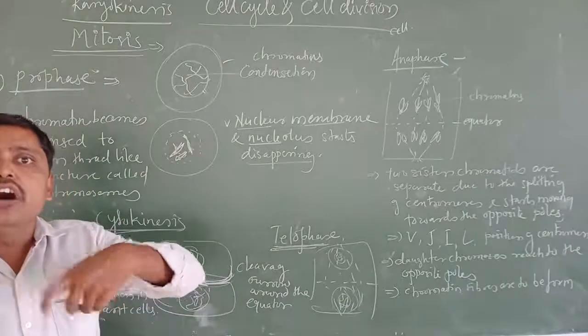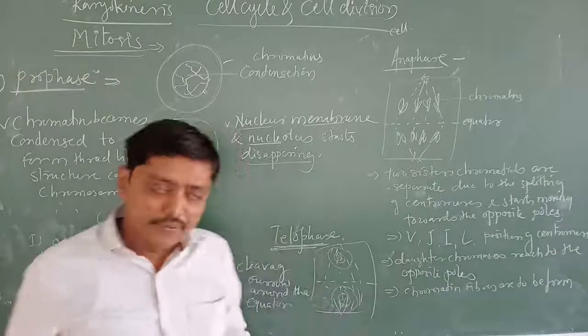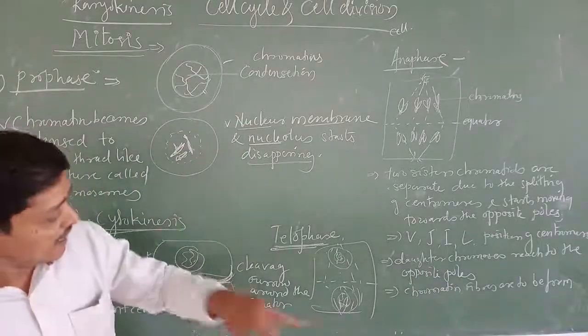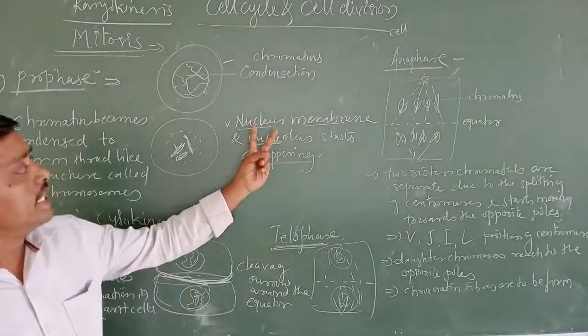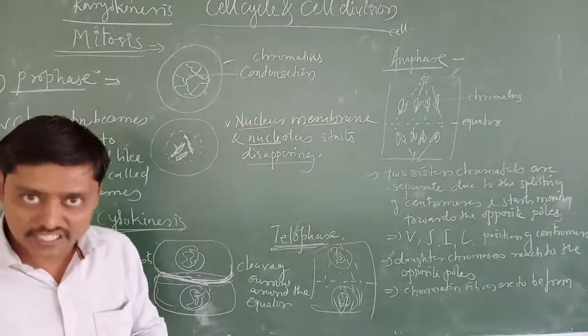In telophase, the daughter chromatids have reached the opposite pole, and once again these chromosomes uncoil and start forming chromatin fibers, and there is a reformation of the nuclear membrane and nucleolus.